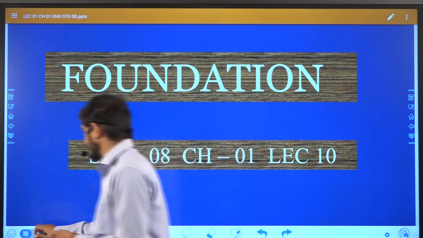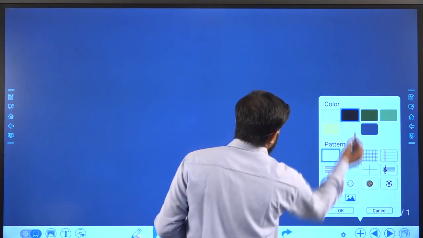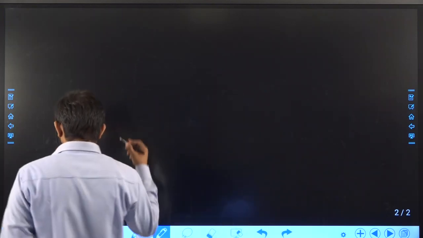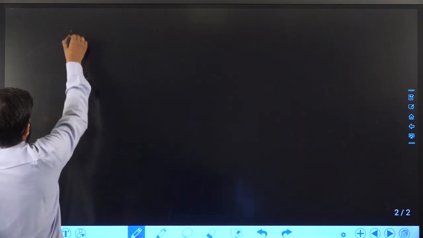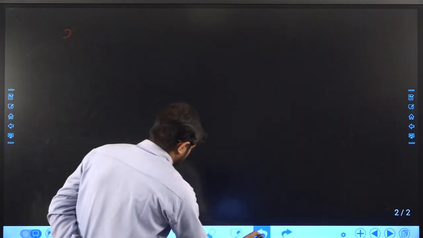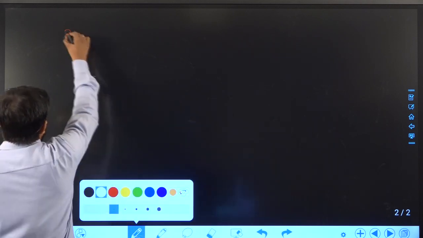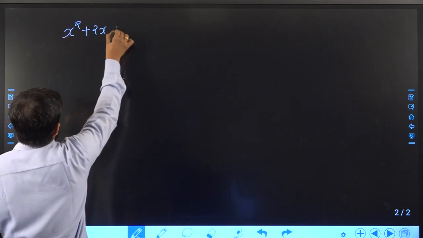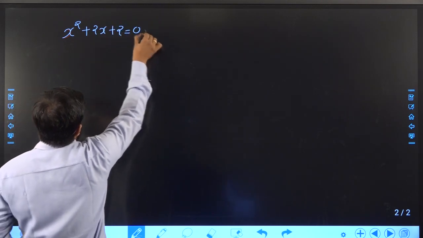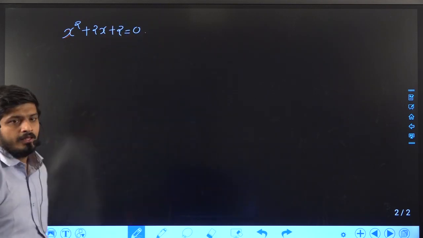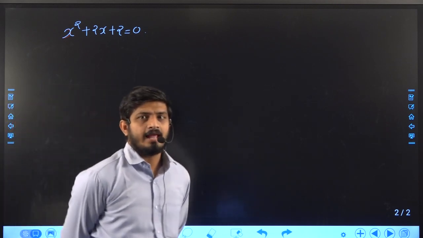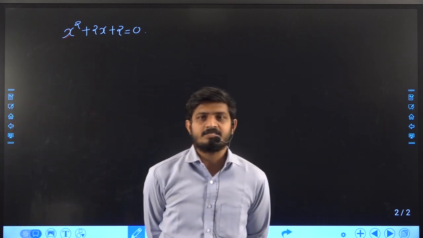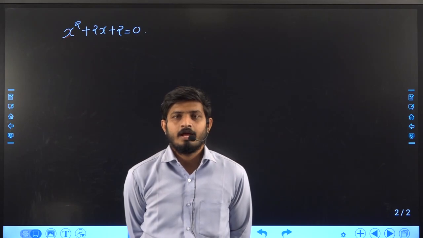Suppose I have one quadratic equation like this: x square plus 2x plus 2 is equal to 0.